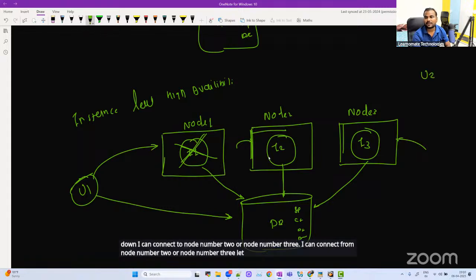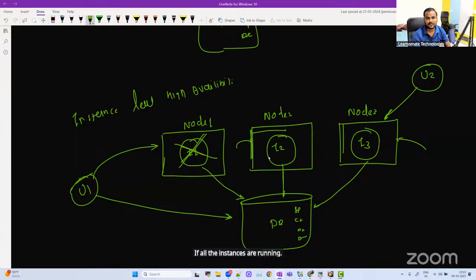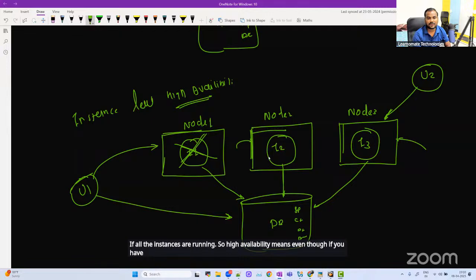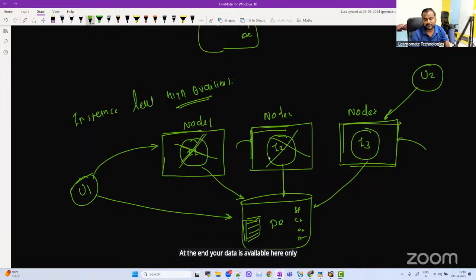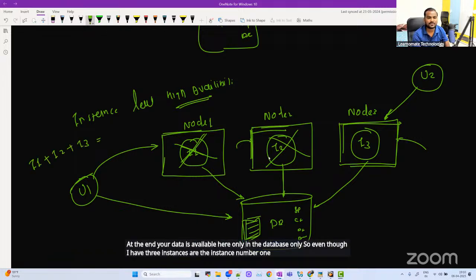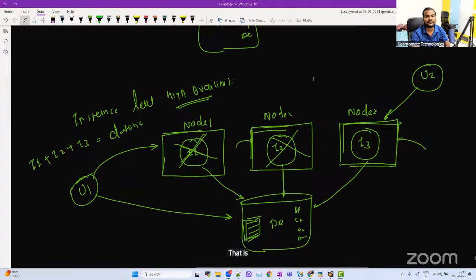Let's say I got connected, and user 2 wants to connect. He can connect to instance number 3, 2, or 1, if all the instances are running. High availability means even if the first instance goes down, you can still connect to the second instance. If the second instance goes down, you can still connect from instance number 3. At the end, your data is available in the database only. Even though I have three instances, the database is the same. That is called instance level high availability.